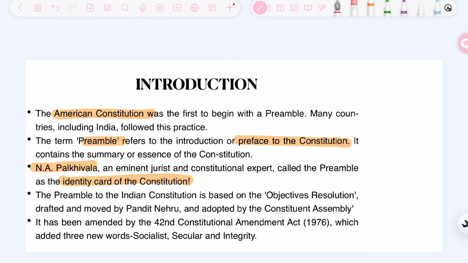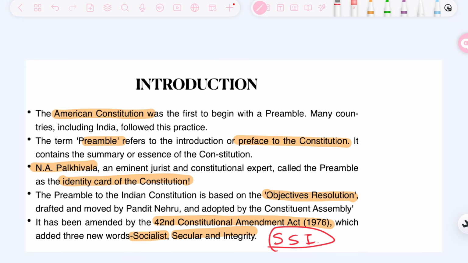The preamble of the Indian Constitution is based on the Objectives Resolution, which was drafted and moved by Pandit Jawaharlal Nehru and was adopted by the Constituent Assembly. It has been amended only once, by the 42nd Constitutional Amendment Act 1976, which added three new words: socialist, secular, and integrity. A short form to remember these is SSI.